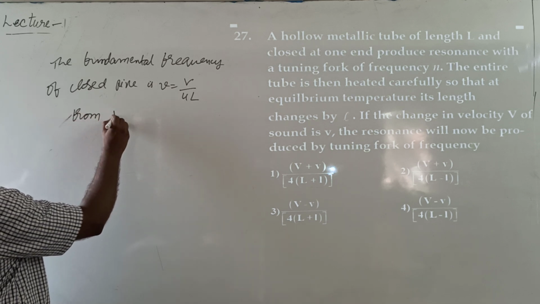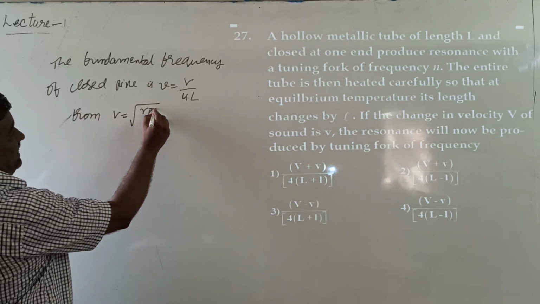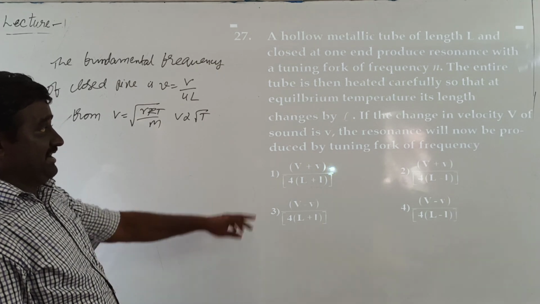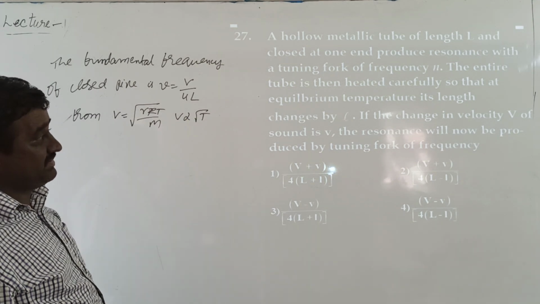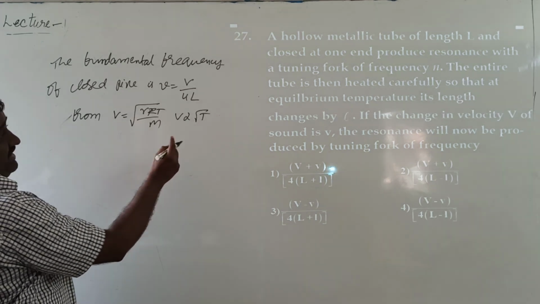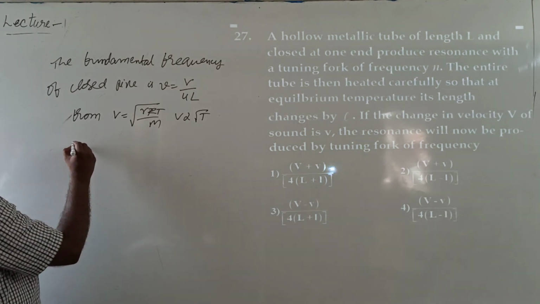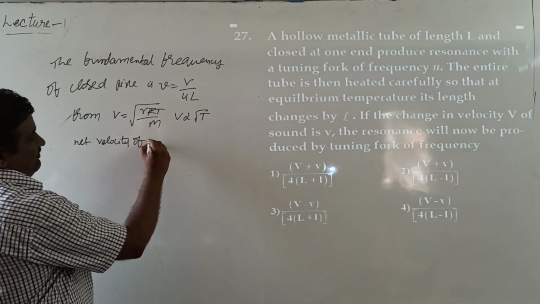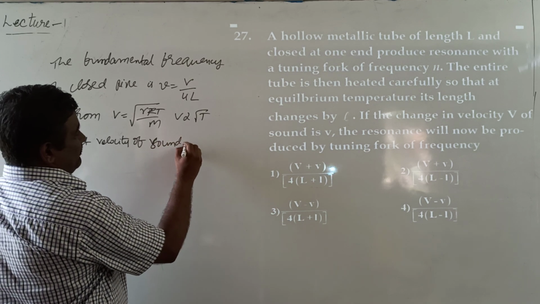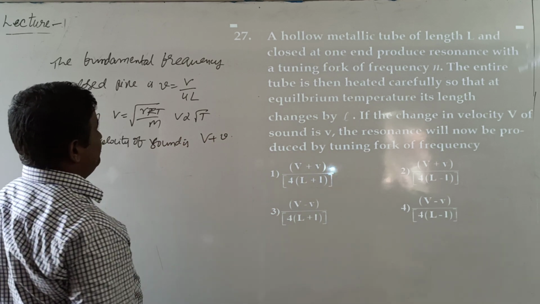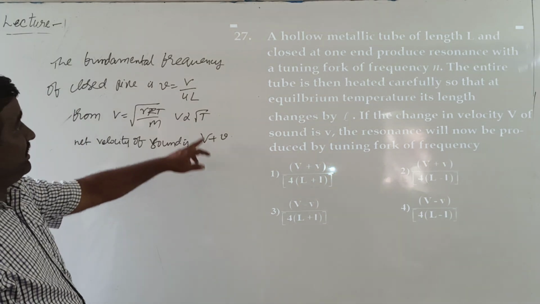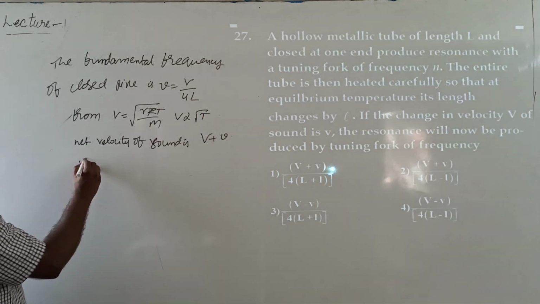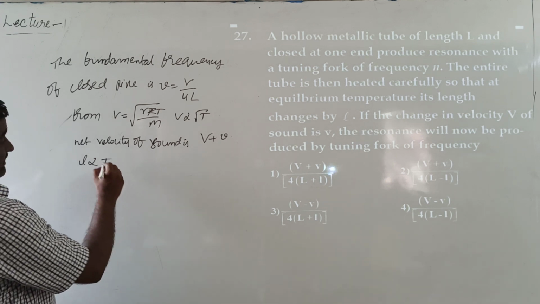From Newton-Laplace equation, V equal to root over gamma RT by M. From this equation, V is directly proportional to root T. Due to increasing temperature at equilibrium, the net velocity of sound is capital V plus small v, and due to the change in temperature, the length of the pipe also increases. The length of the pipe is directly proportional to temperature.